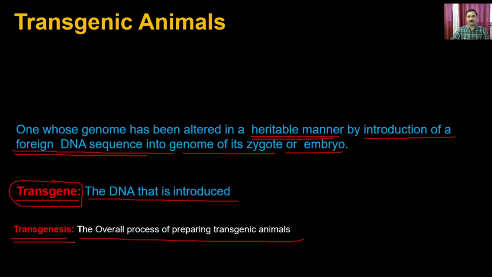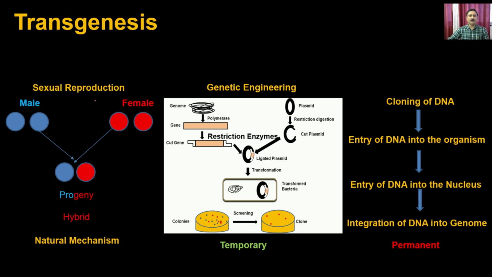Let's discuss that. First, you have sexual reproduction, which is a natural mechanism through which you can alter the genome of an organism. In sexual reproduction, you take a male, the blue circles, and a female with different characters, the red balls.